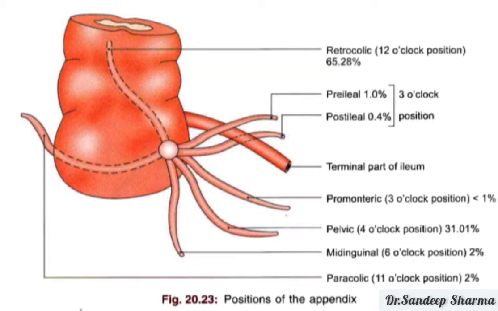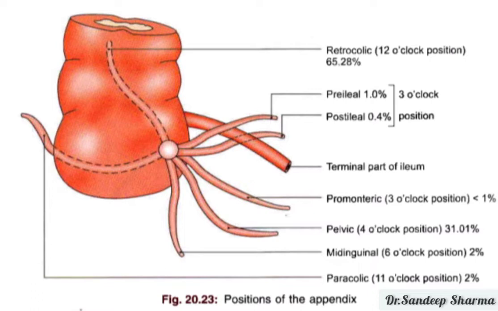As per the direction of the tip of the appendix, the names are different. Whenever the appendix passes upwards and to the right, it is called paracolic position, and it is denoted as 11 o'clock position.